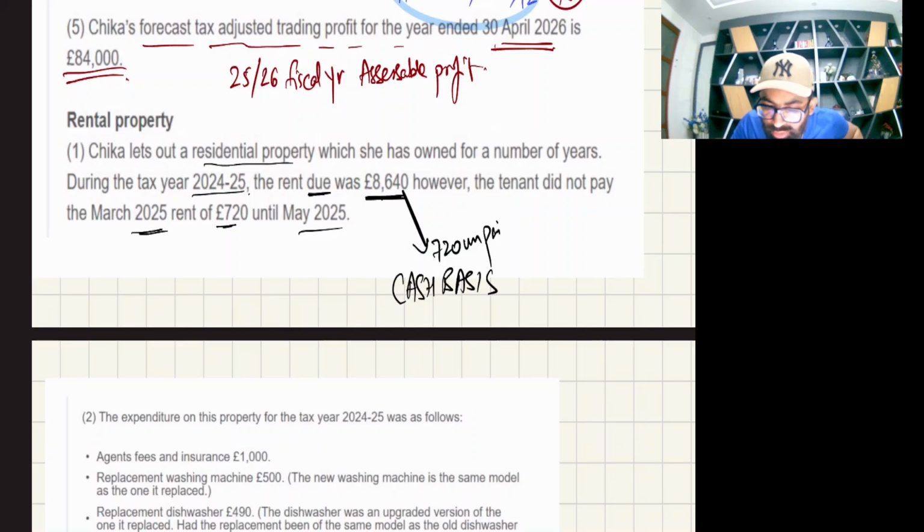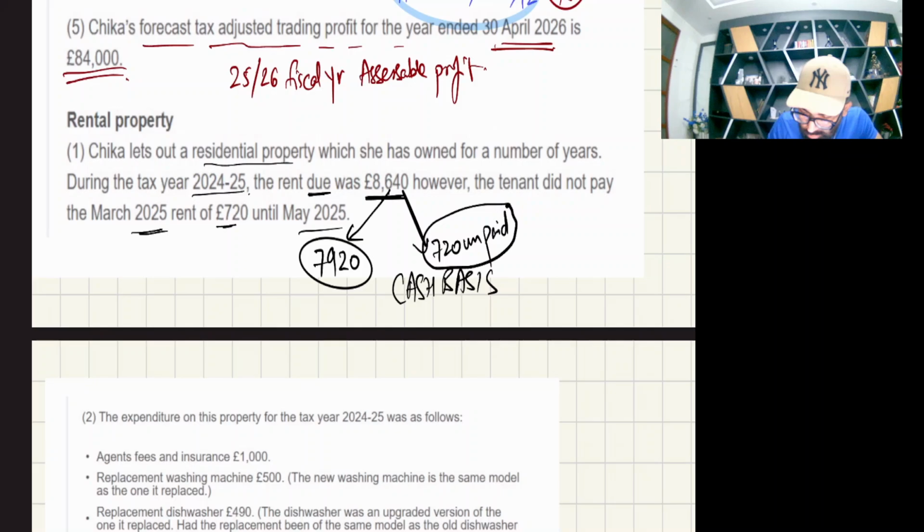So how much is paid in this fiscal year? 8640 minus 720. 7920 is paid and 720 is unpaid.